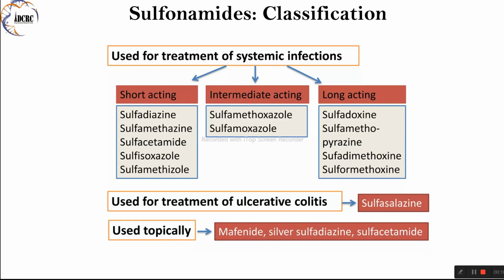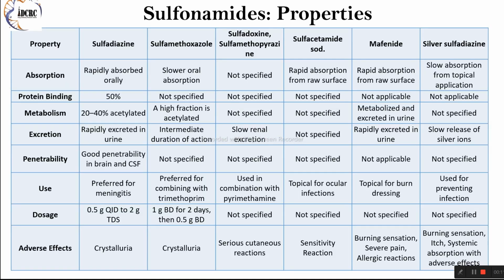4. Special-purpose sulfonamides. Sulfocetamide sodium. Sulfocetamide sodium is a highly soluble compound used topically for the treatment of ocular infections caused by susceptible bacteria and chlamydia. It is well tolerated and achieves high concentrations in the anterior segment and aqueous humor of the eye. Mafenide. Mafenide is a topical sulfonamide used primarily for burn wound care to prevent infection. It exhibits activity against a variety of gram-positive and gram-negative bacteria, including Pseudomonas species. However, its application can cause a burning sensation and severe pain.